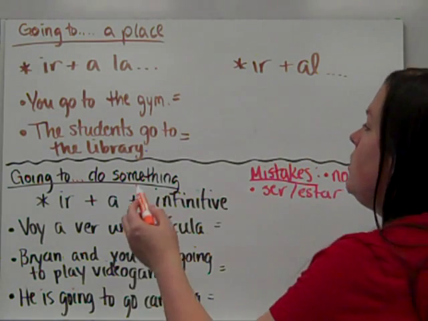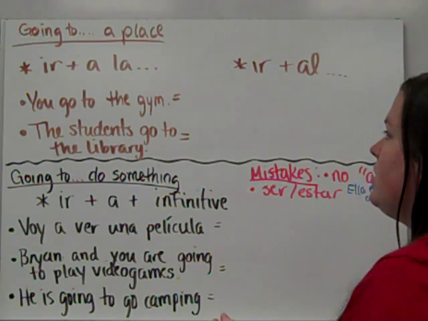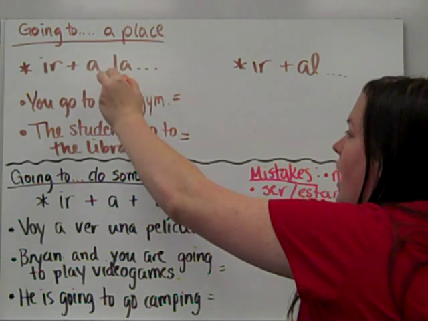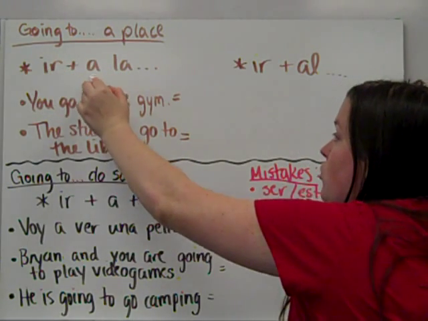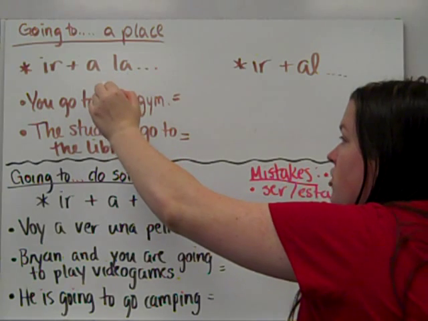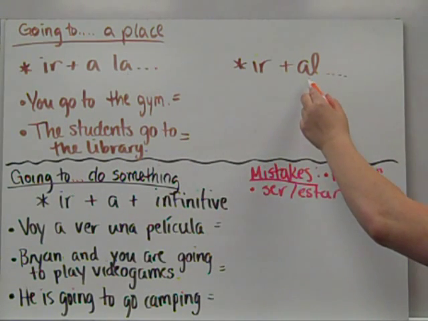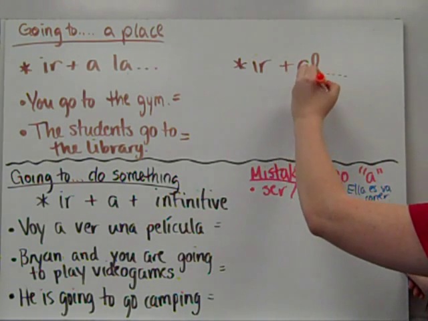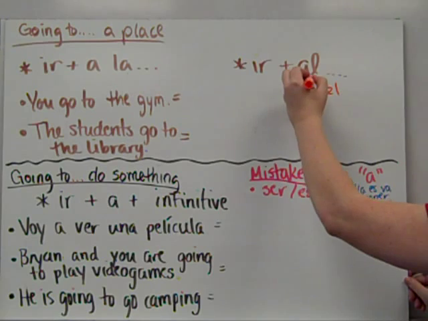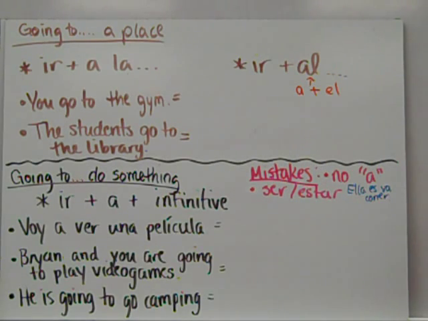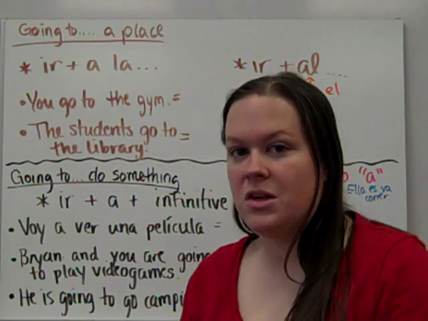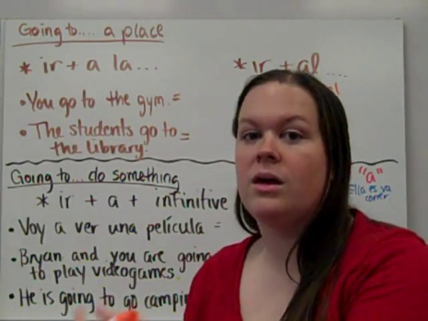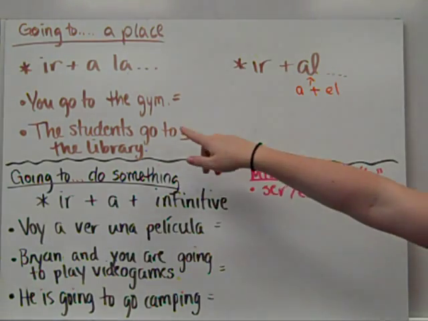To do that, you need two parts in your sentence relating to this phrase. Ir plus a la, so literally going to the, this is a feminine location, or ir al, in this case going to a masculine location. To the, a plus el, becomes al. That's why it looks like that. Remember, in the sentence you obviously need a subject as well. So who is going, or what is going, and then where. Let's try these out.